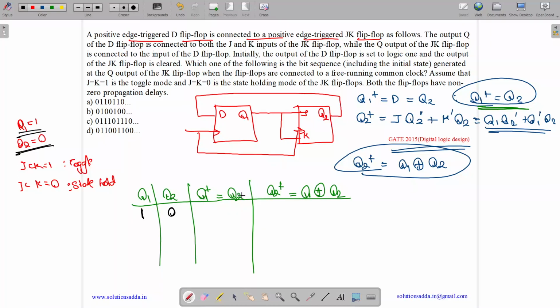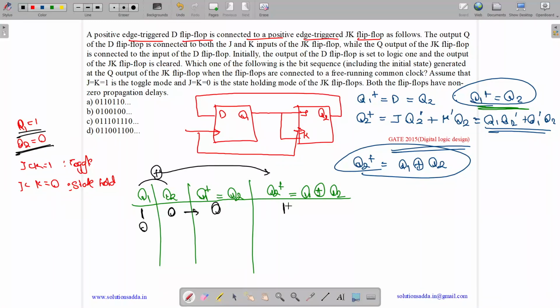Now what is Q1 plus? It equals Q2, which is 0. This will be transferred here. What is Q2 plus? It's Q1 XOR Q2. This will be transferred here. So 1 XOR 0 is 1. Now what is the next state Q1? So the next state Q1 will be, this will be transferred over here. So Q1 plus will become Q1.